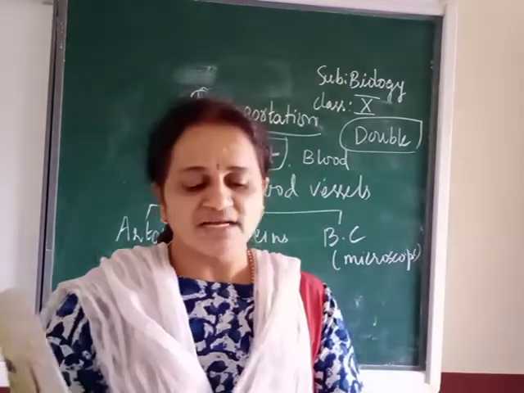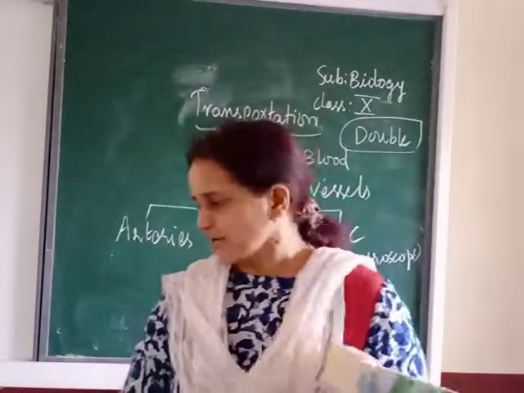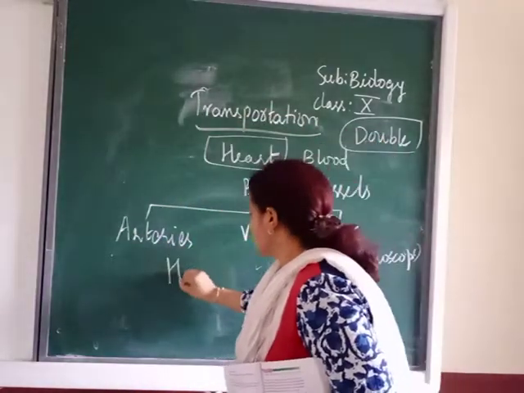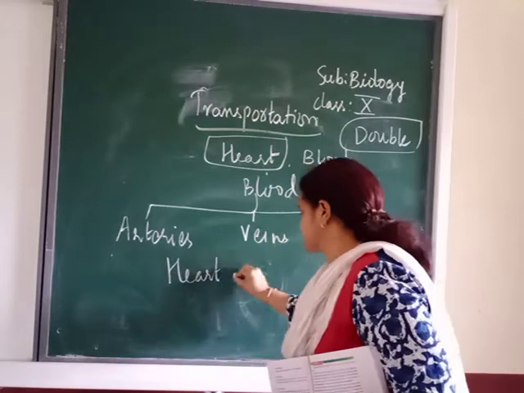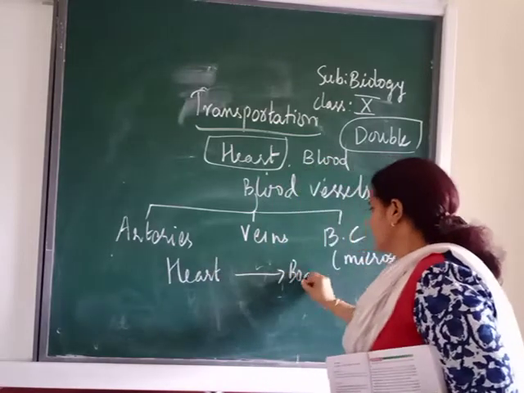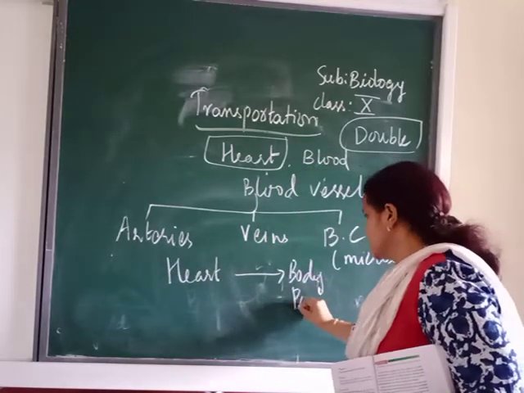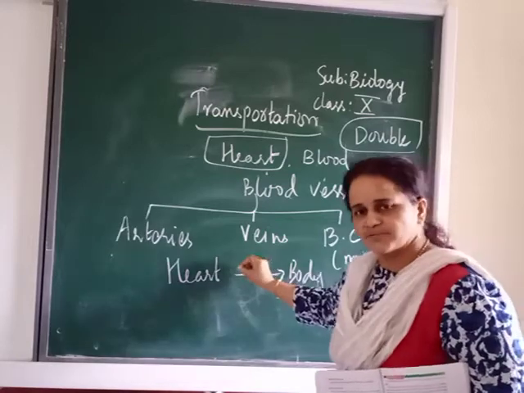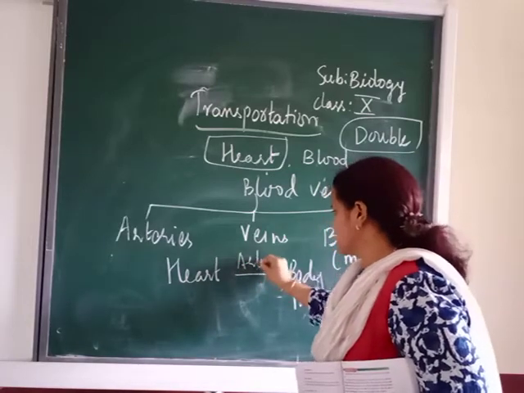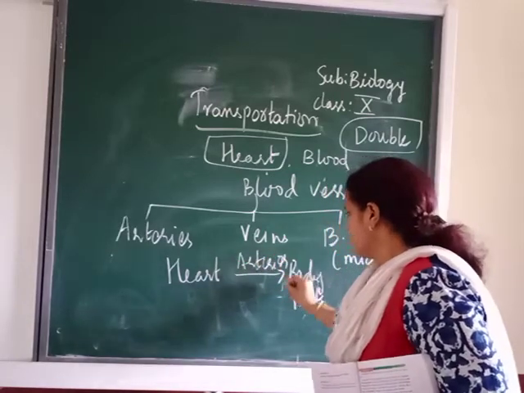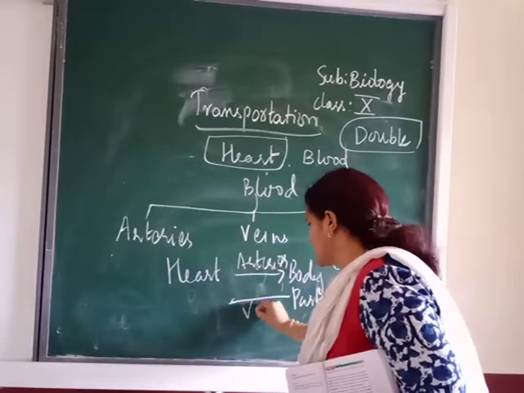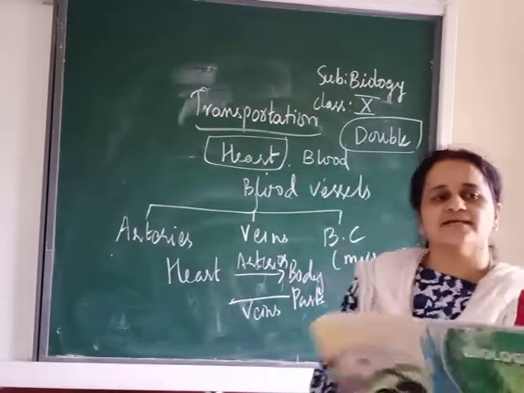Fourth one is the direction of blood flow. Already we told this: from the heart to body parts. Who carries blood from the heart to body parts? It is arteries. Correct now? We told this in the last class. Arteries. And body parts to heart, it is veins. So you can write the direction.